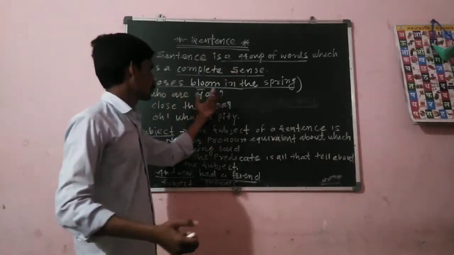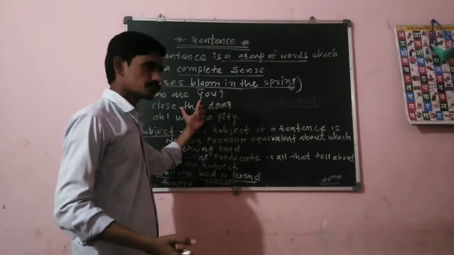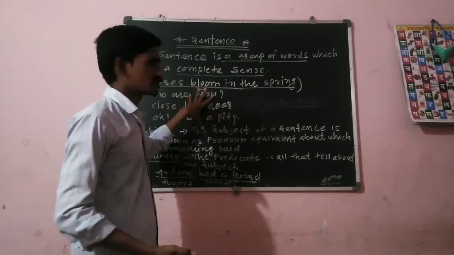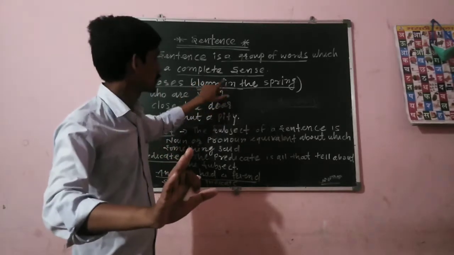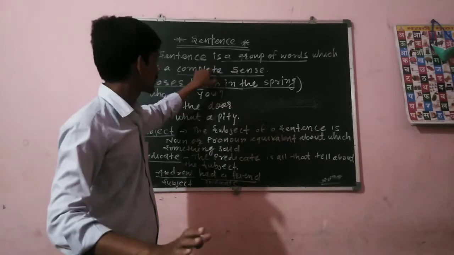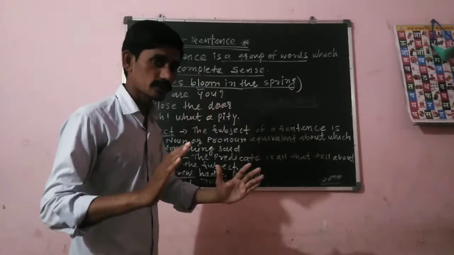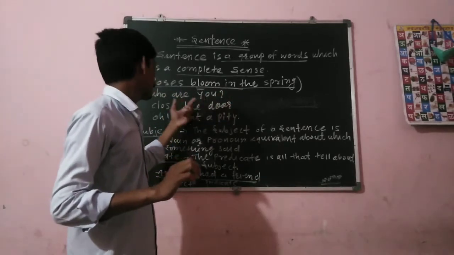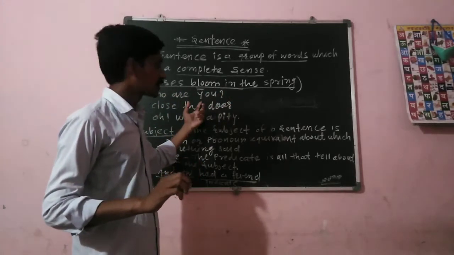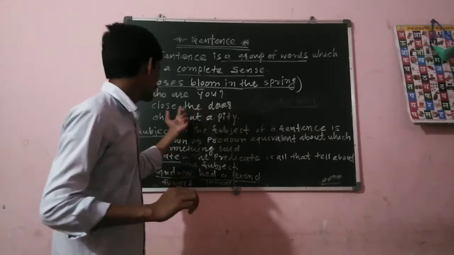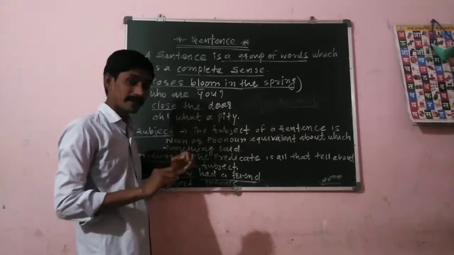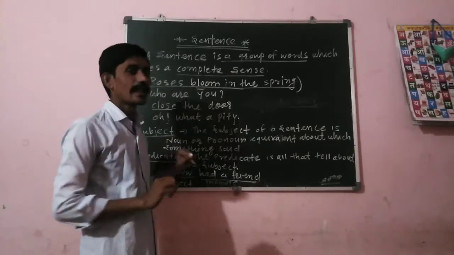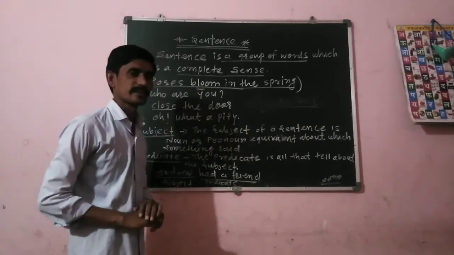Okay. Roses bloom in the spring. Who are you? Close the door. Oh, what a pity. Those are the types of the sentence. I have given the explanation because first we are going to learn about the sentence. A sentence means a group of words together which make sense. Roses bloom in the spring. Who are you? This is the interrogative sentence. Close the door begins with a verb, so that is the imperative sentence. Oh, what a pity: that sign indicates the exclamatory. So these are the examples of the sentence.